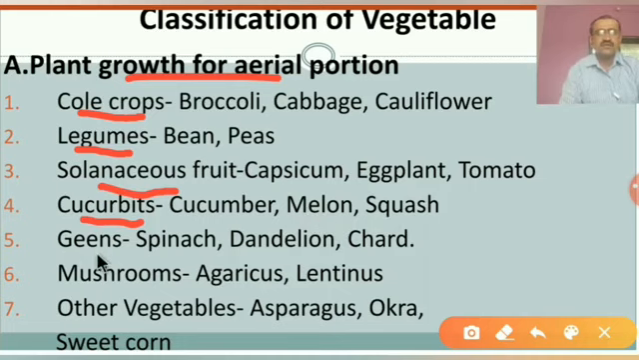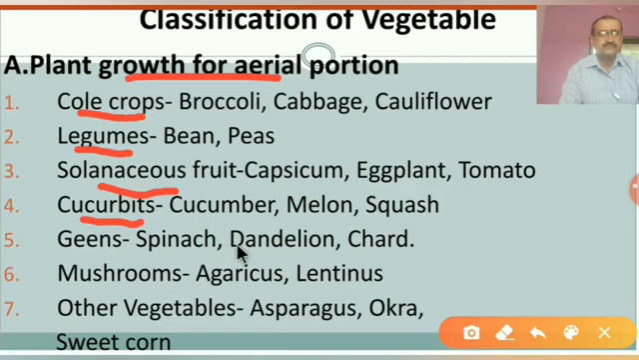Okay. Next one is the greens or pot herb. What is meant by greens or pot herb? They produce green leaves or are green leafy plants. They are known as greens or pot herbs. For example, spinach, dandelion and chard. Spinach, we say palak in Marathi.